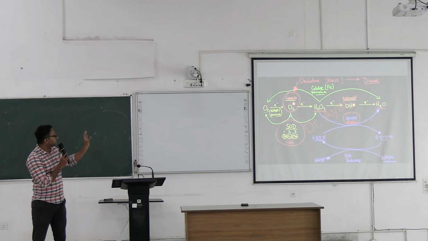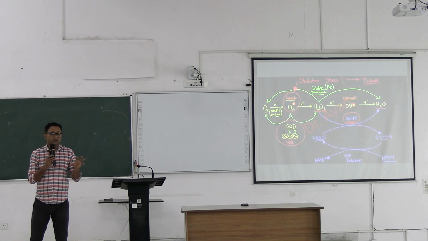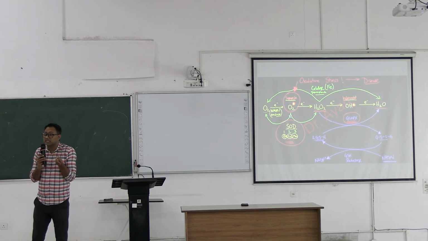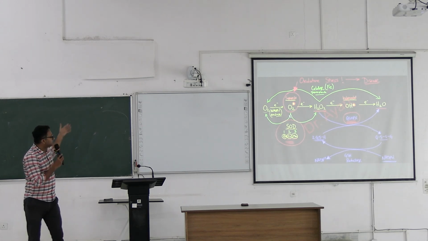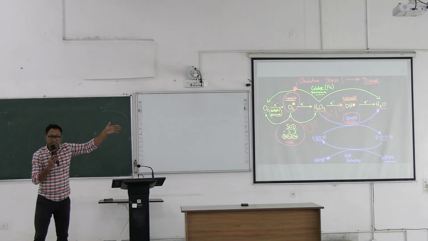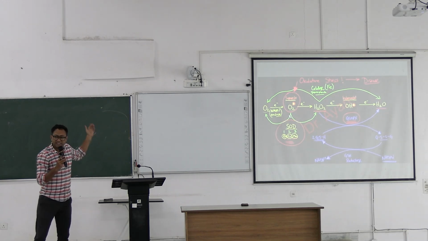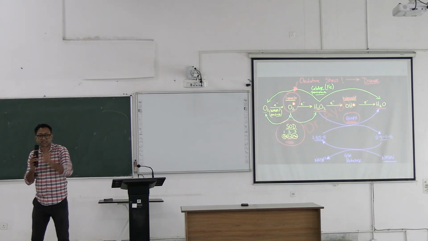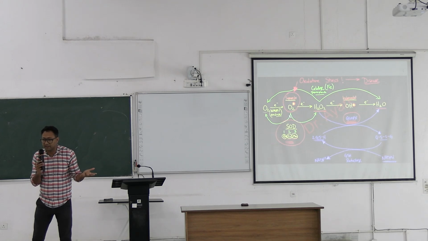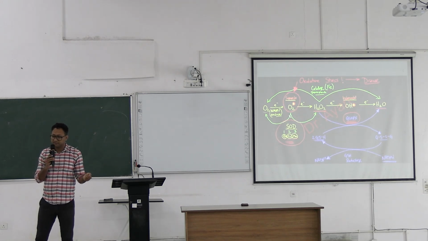This NADPH oxidase is an enzyme which will protect you once it is within the neutrophil, right? But this reaction, oxygen to superoxide to H2O2 to OH to H2O, is okay when it is within the neutrophil. But when this reaction is occurring outside the neutrophil, your own mechanism will kill you, right?